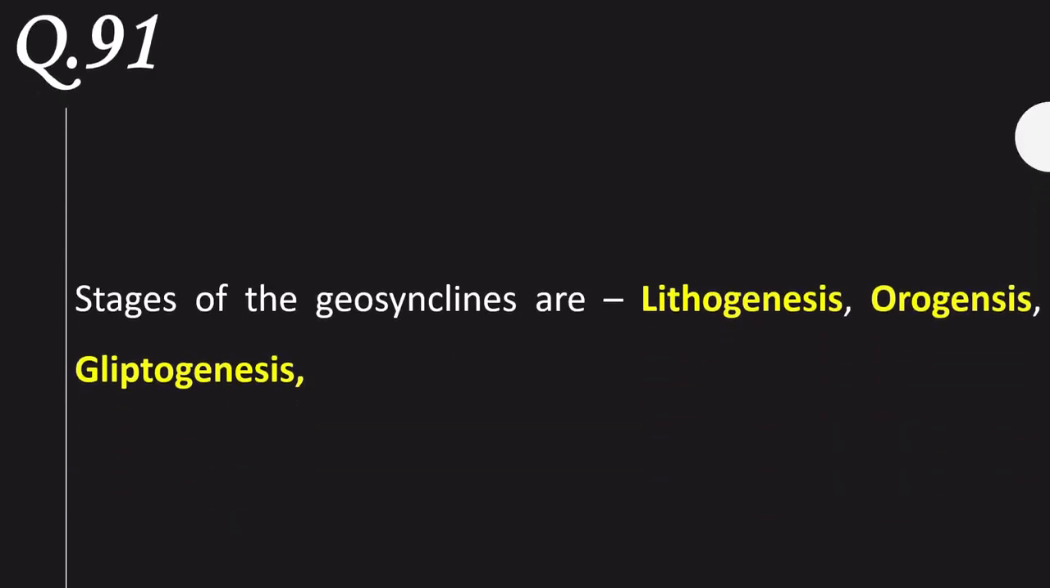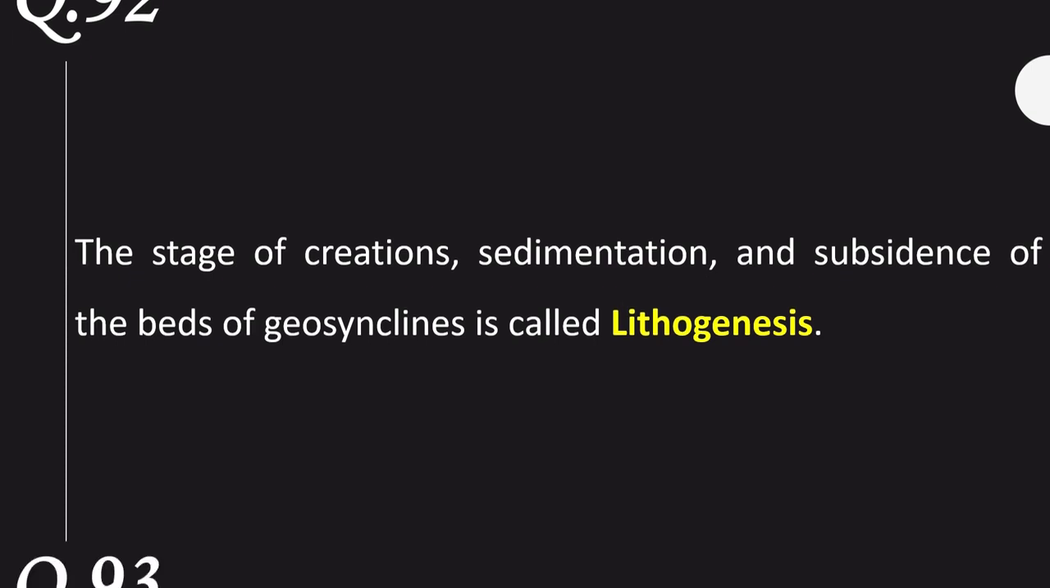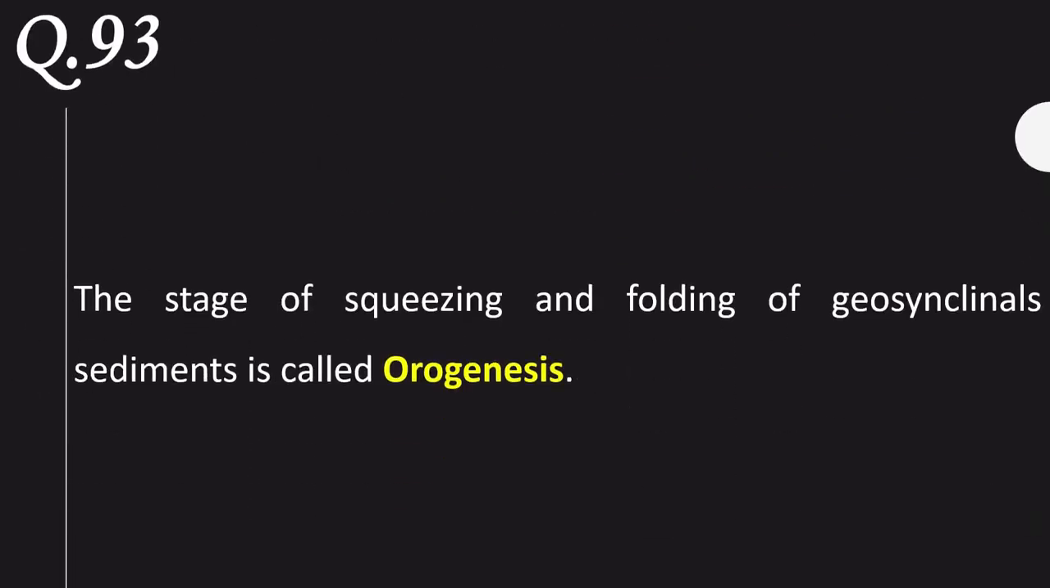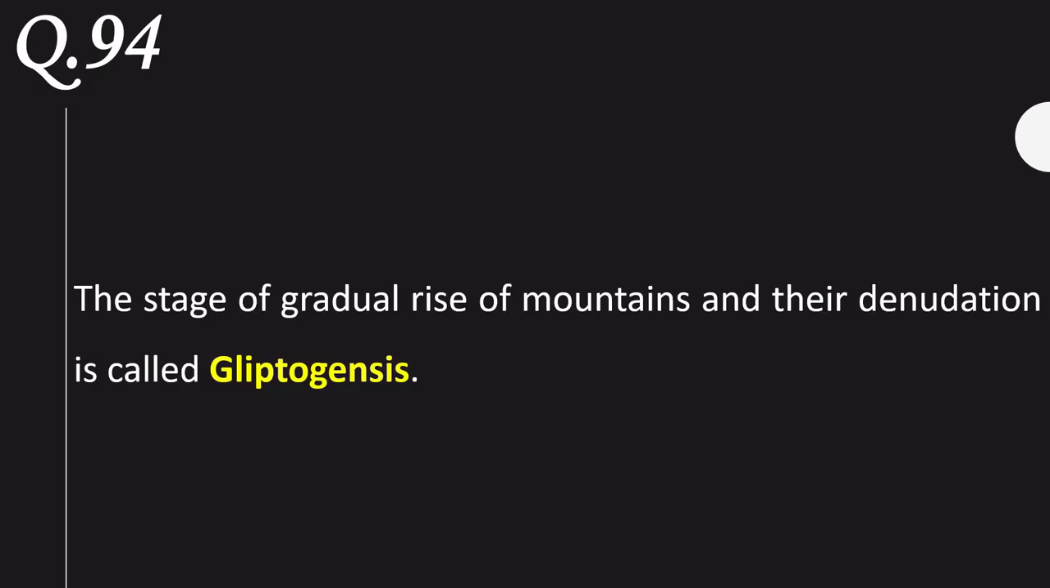Stages of geosynclines are lithogenesis, orogenesis, and glyptogenesis. The stage of creation, sedimentation, and subsidence of the beds of geosynclines is called lithogenesis. The stage of squeezing and folding of geosynclinal sediments is called orogenesis. The stage of gradual rise of mountains and their denudation is called glyptogenesis.